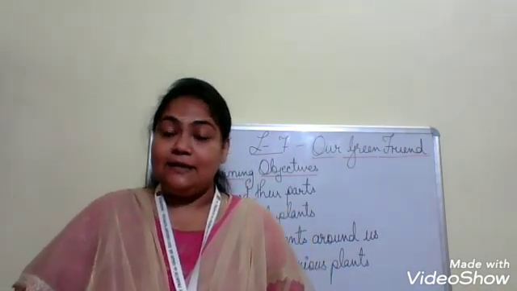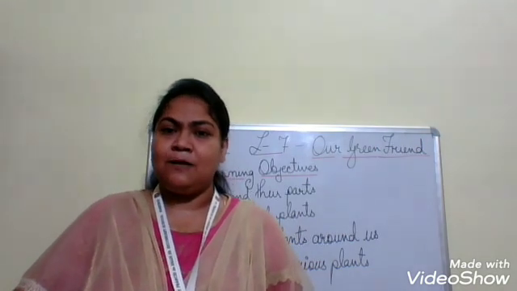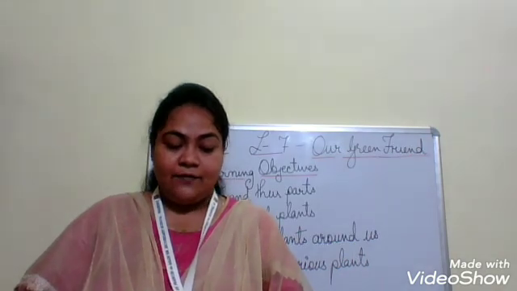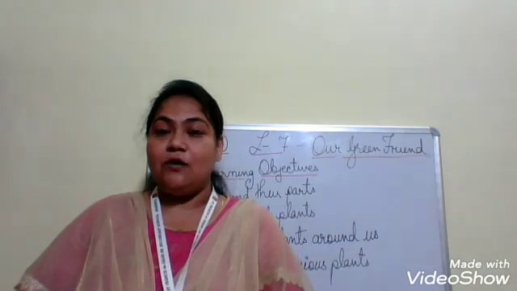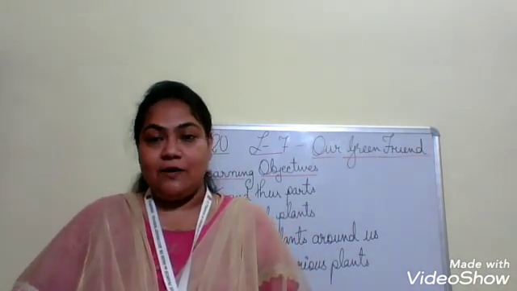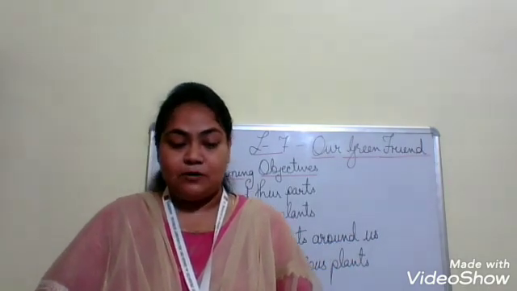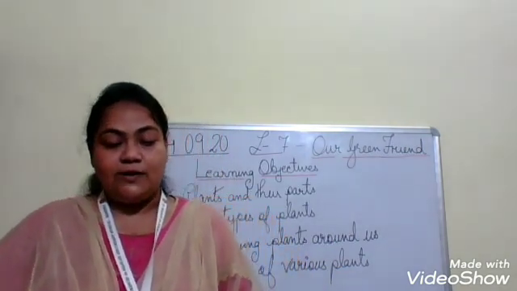Then again we are going to learn about the types of plants. There are different types of plants, big, small. Then we have seen that we have plants that need support, plants that creep on the ground. All those things we are going to learn slowly in our next classes. But till now I will only discuss the plant and its parts. So here we go.